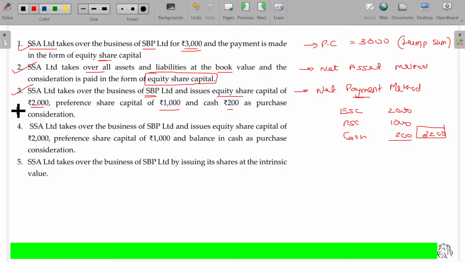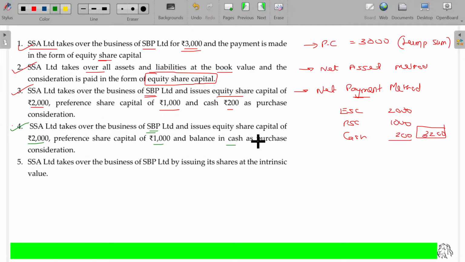In the fourth case, SSA Limited takes over the business of SPB Limited and issues equity share capital of Rs 2,000, preference shares of 1,000 and balance in cash as purchase consideration. Come on, what method is this?